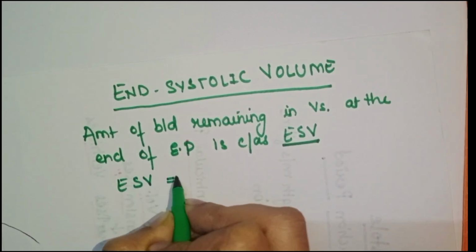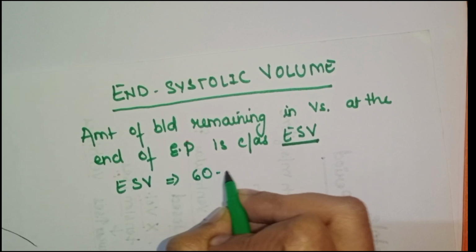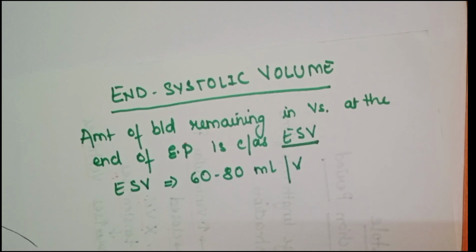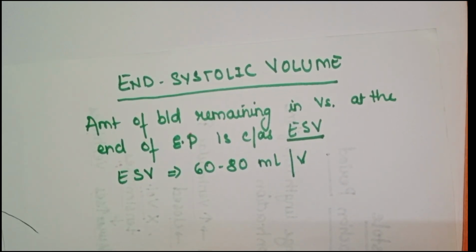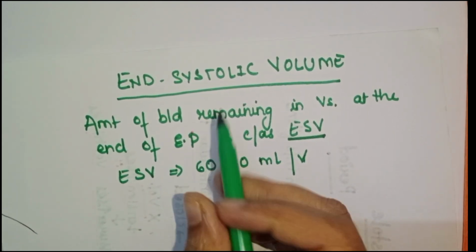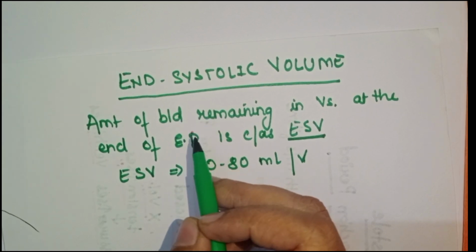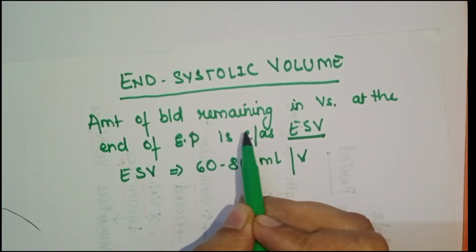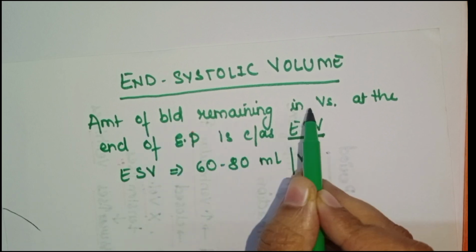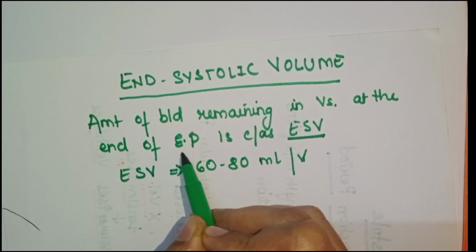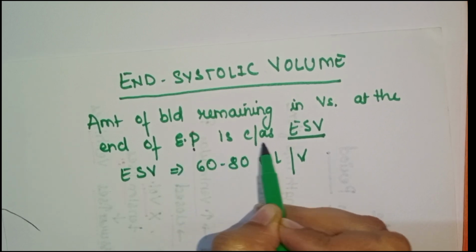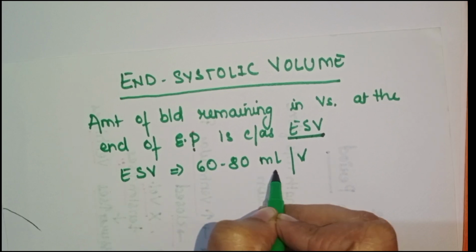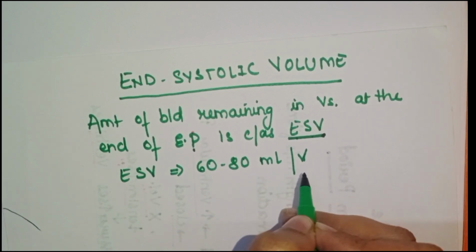End systolic volume is about 60 to 80 ml per ventricle. So what is end systolic volume? The ventricles are not emptied at the end of ejection period. So the amount of blood remaining in the ventricles at the end of ejection period is called end systolic volume, and it is about 60 to 80 ml per ventricle.